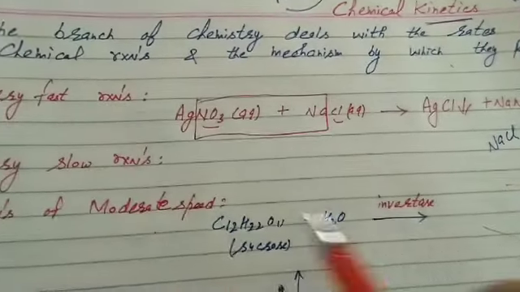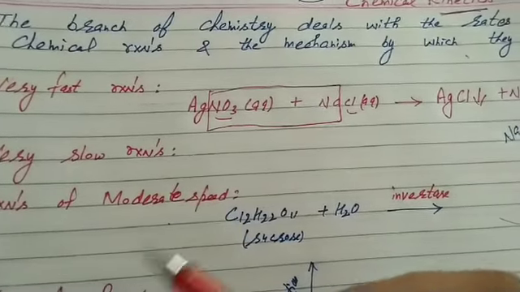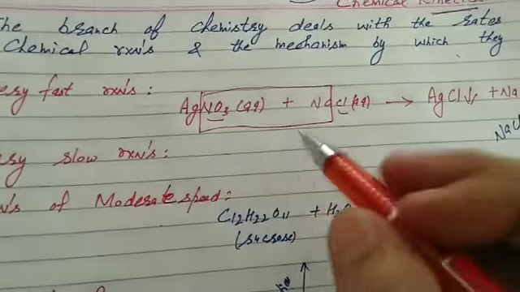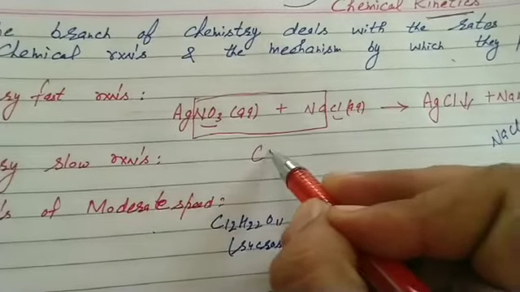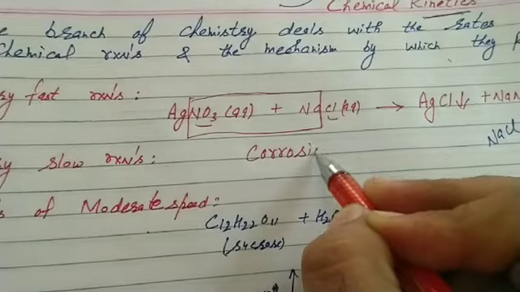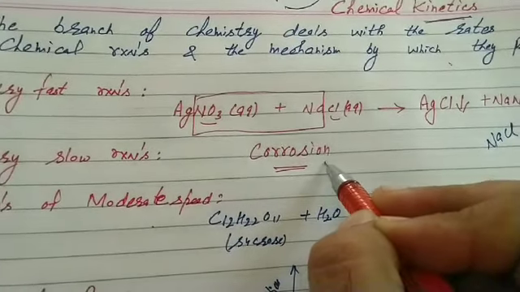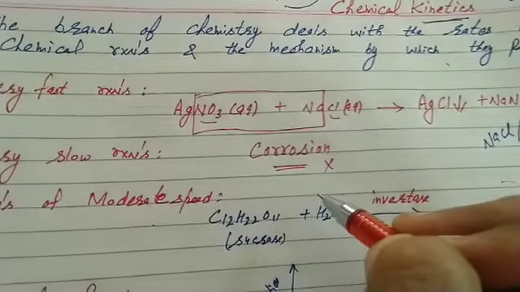Next, vice versa, very slow reactions. Students, such reactions take much more time to proceed. Example, corrosion. All of you know rusting: slow decay of metal as a result of its reaction with air and moisture. They are very slow reactions. Again, we don't apply chemical kinetics to them.